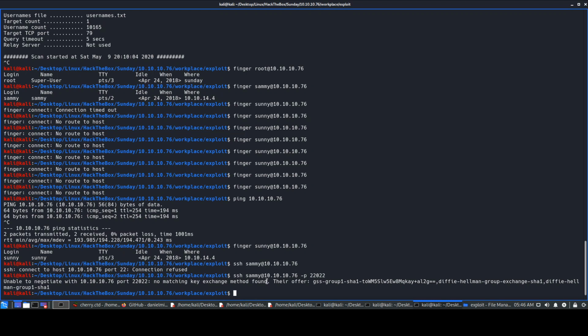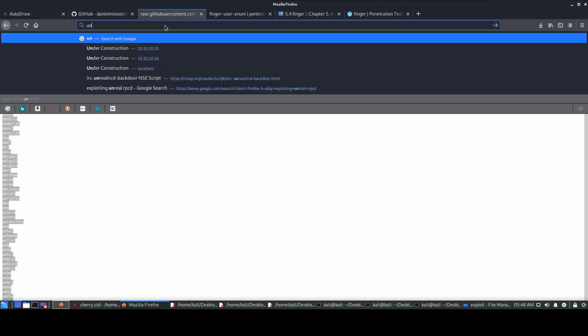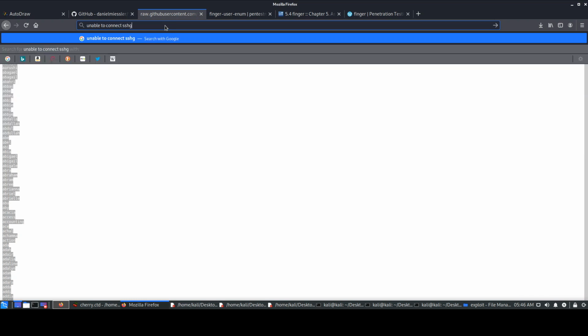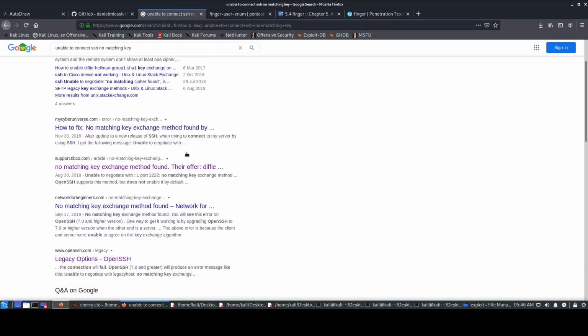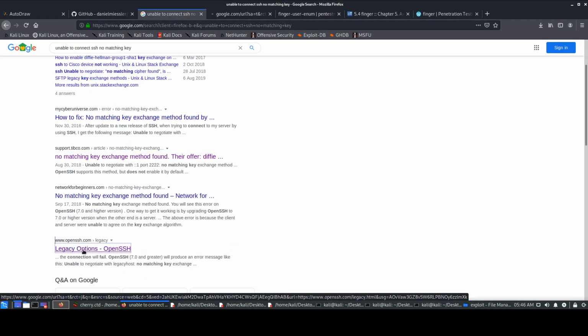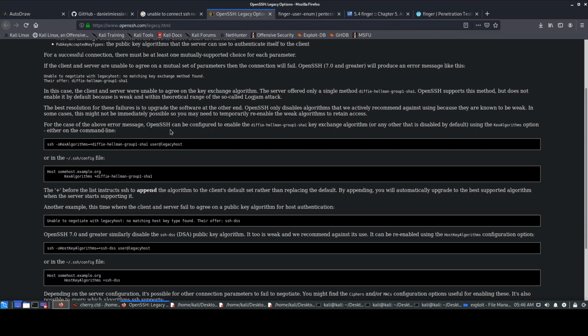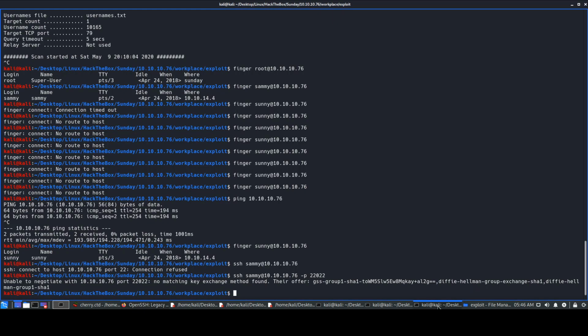So let's Google this error, unable to negotiate. If we check out the legacy options, it says that in case we need to use old methods, whenever there's an SSH connection, secure shell, an exchange method happens, like an encryption method.